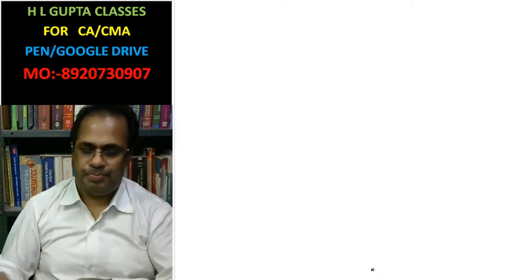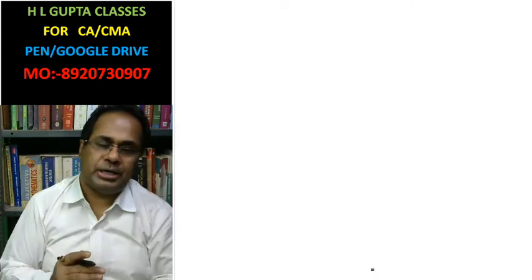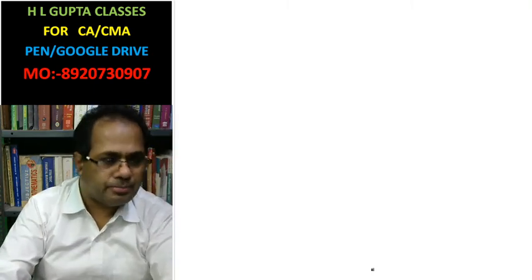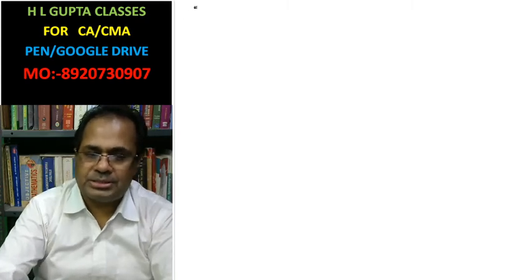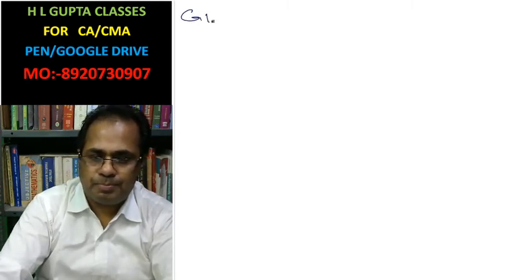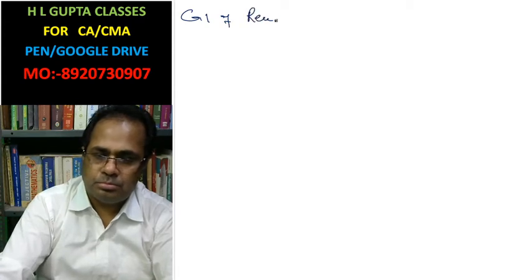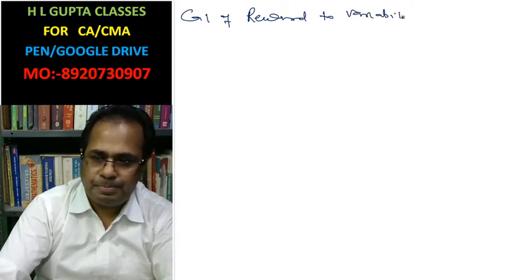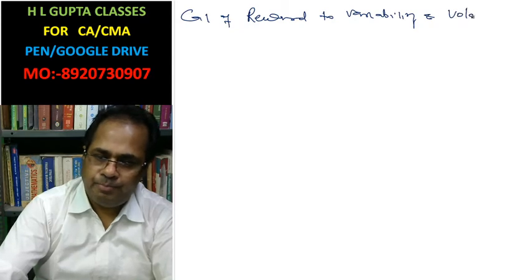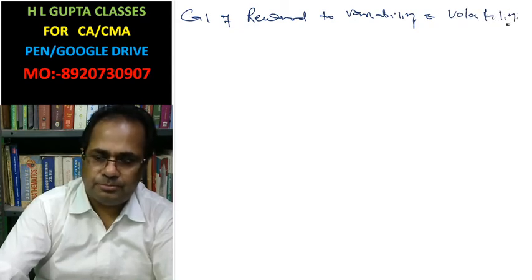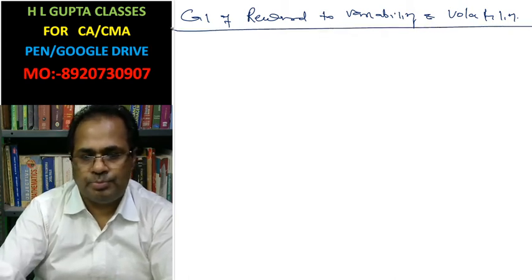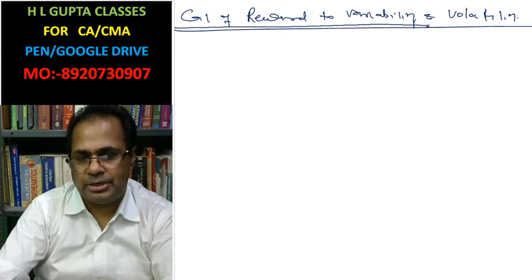Now I am going to calculate reward to variability and reward to volatility.